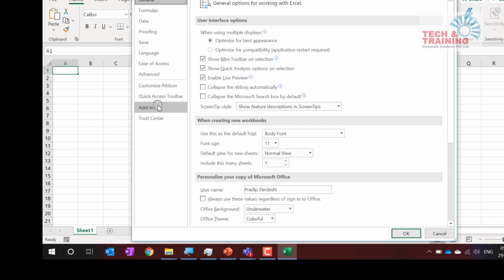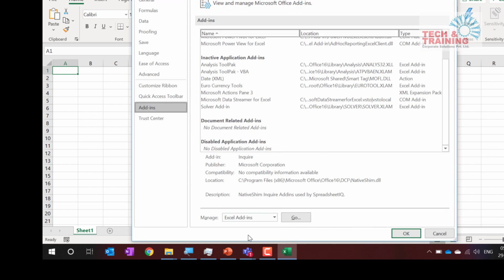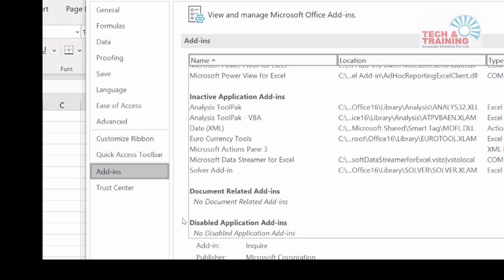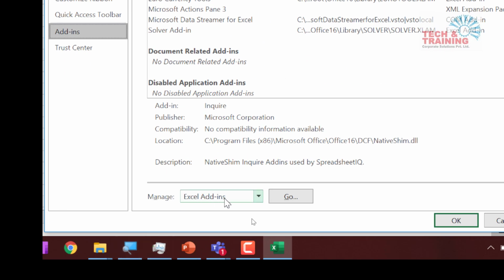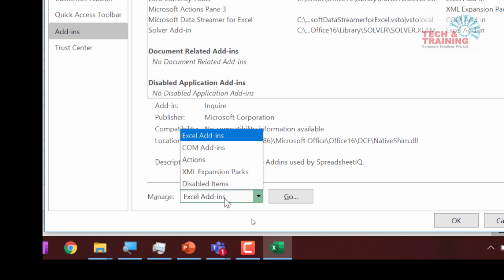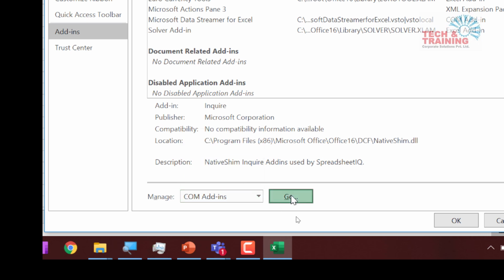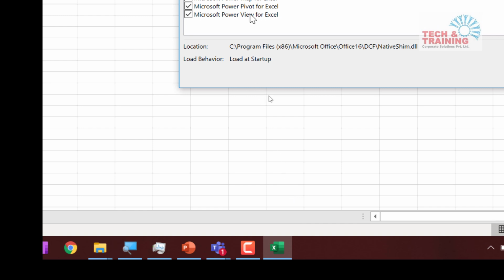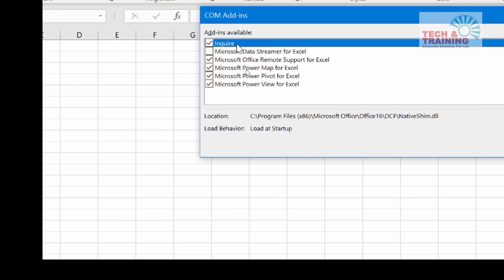Now we have to go to Add-ins, and when we click on Add-ins, on the right hand side at the bottom, we see the option that says Excel Add-ins. When we click on Excel Add-ins, here I see an option that says COM Add-ins. I click on COM Add-ins, and here we click on Go. When we click on Go, we see a lot of options. Here I have Inquire. Let me quickly tell you verbally what Inquire is.